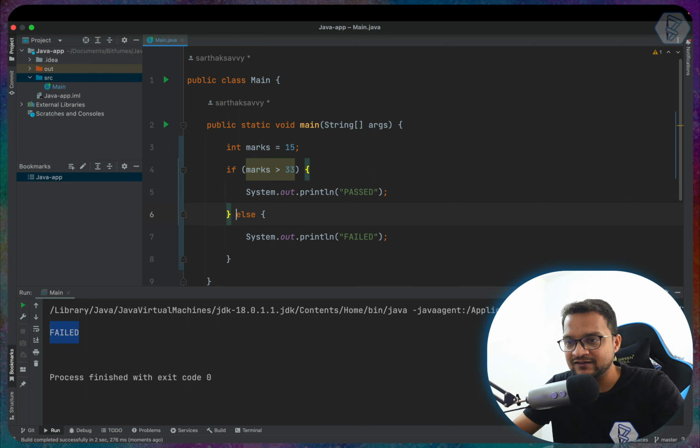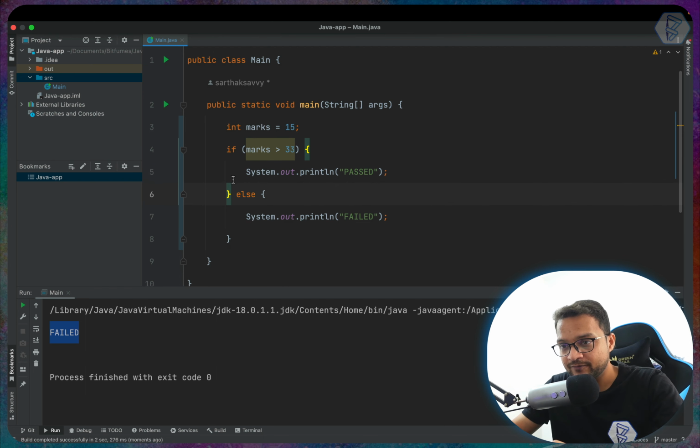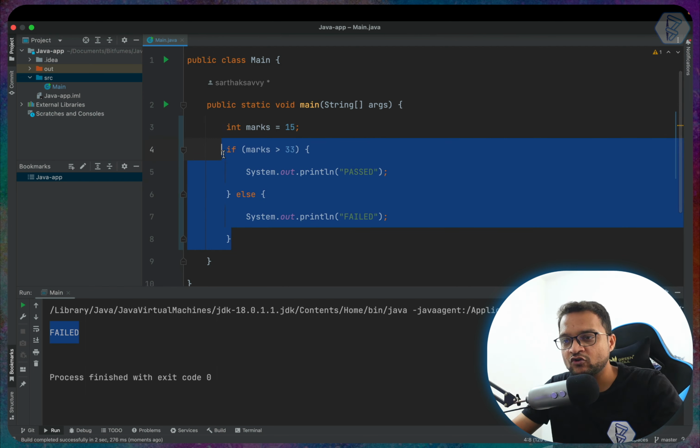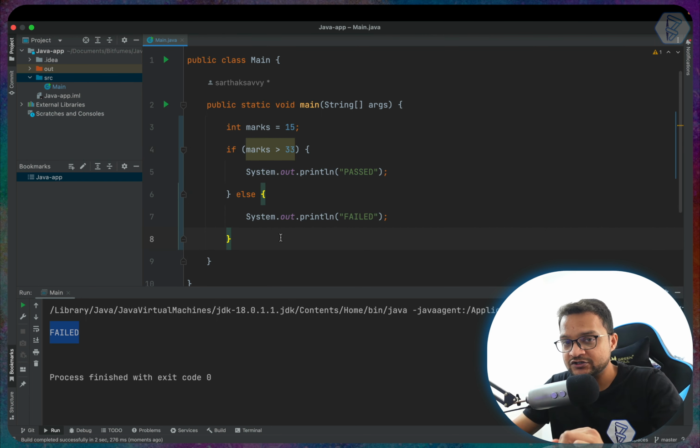Generally we move this else word just after the parenthesis closing for the if block. This is called if else block. Now I want to add one more condition. What if the student is getting 100 out of 100? Then we need to have a special condition which should be like, if the user is having marks of 100, I will just say congratulations for the full marks, because then failed, passed doesn't matter.